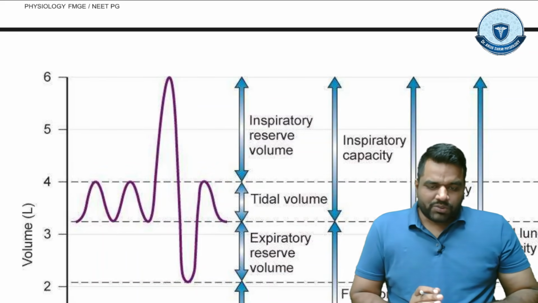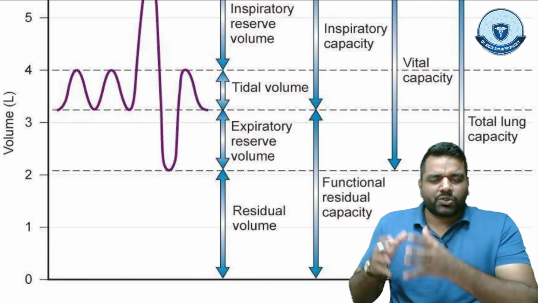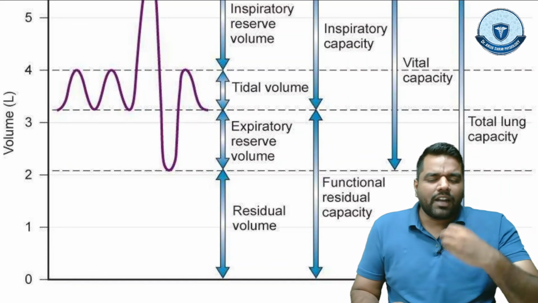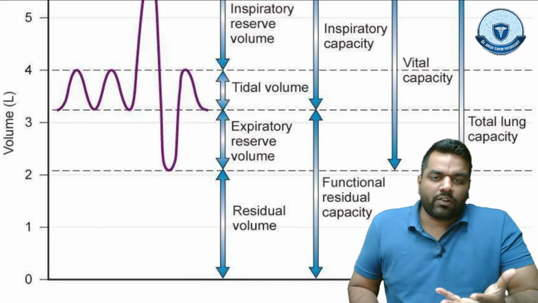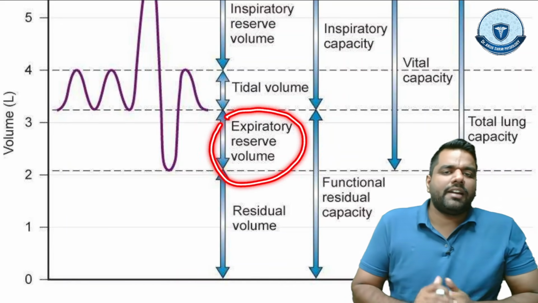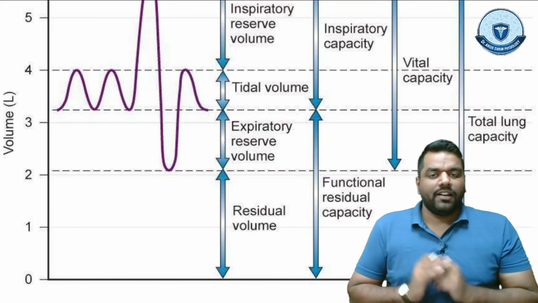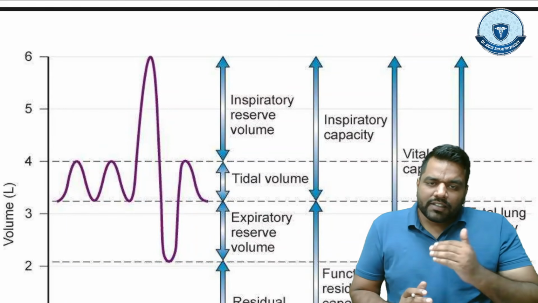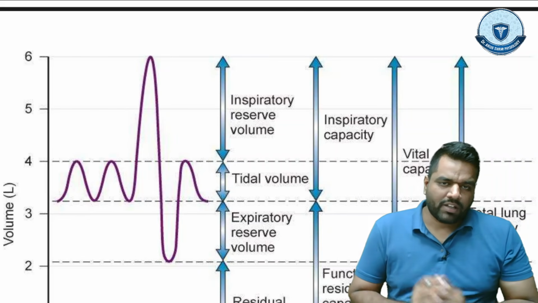Then suppose you are passing through a street where some garbage is lying, and it is very sticky, guys. You inhale the air and now you try to exhale, and you want to exhale extra, forceful air, guys. This forceful extra air, we call the expiratory reserve volume. What do we call this? Expiratory reserve volume. So generally, the air we inhale is the tidal volume, the extra air we forcefully exhale is the expiratory reserve volume, and the extra air we forcefully inhale is the inspiratory reserve volume.